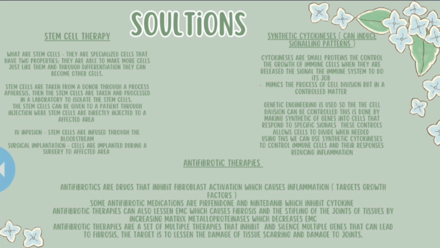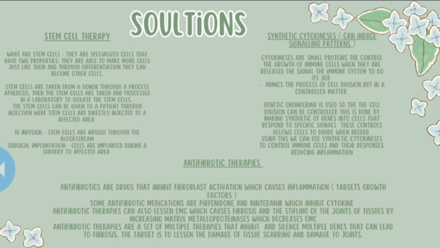The solutions are stem cell therapy. Stem cells are specialized cells that have two properties. They are able to make cells just like them, and through differentiation, they can become other cells. Stem cells are taken from a donor through a process, and then the stem cells are processed in a laboratory to isolate them. The stem cells can be given to a patient through an injection.